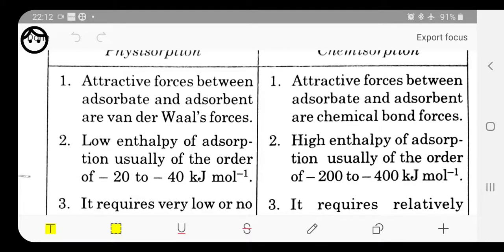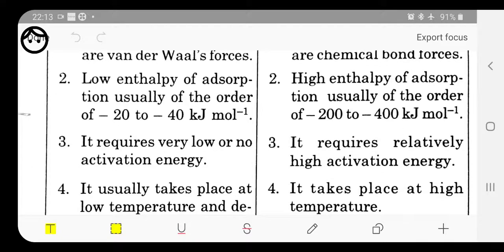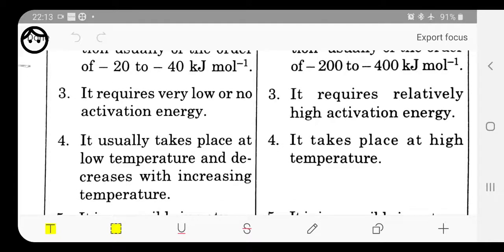In physical adsorption the enthalpy of adsorption is very low, whereas in chemical adsorption the enthalpy of adsorption is high. Physical adsorption does not need any activation energy, but chemisorption needs high activation energy.